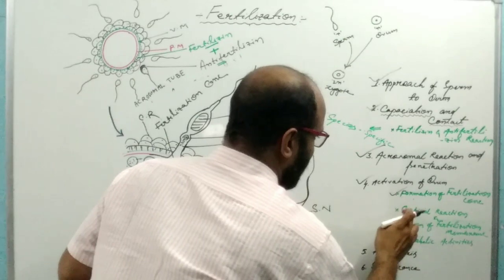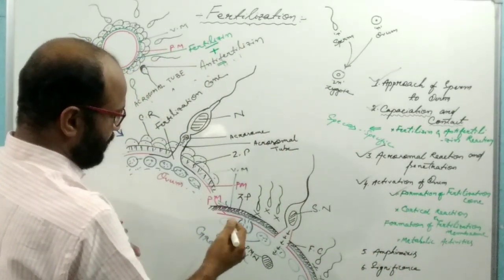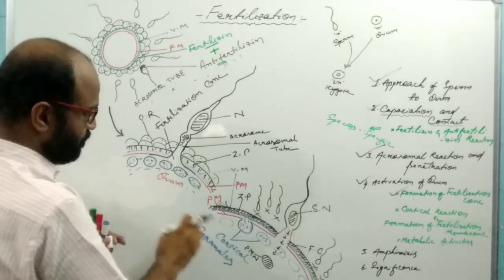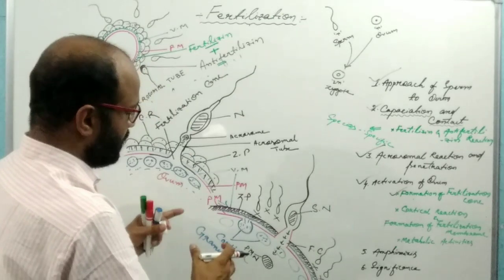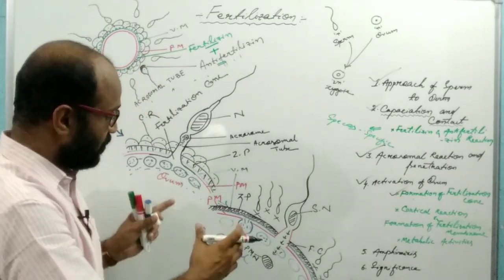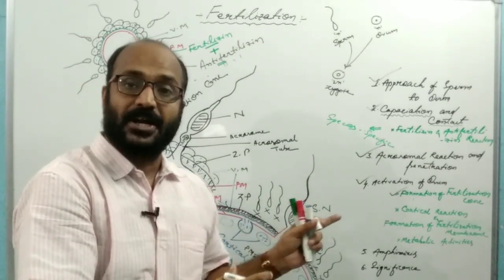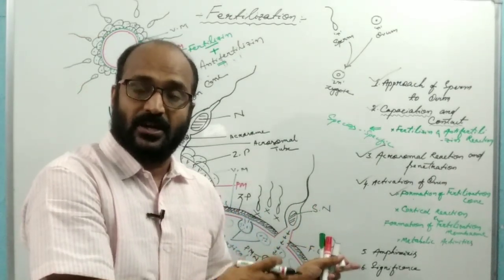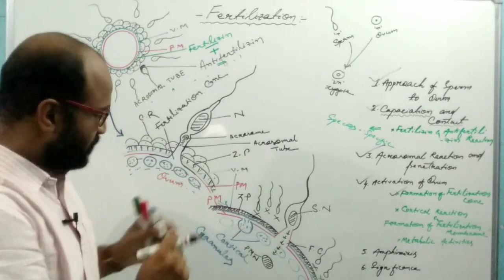Then the cortical reaction, at that time the cortical granules present below the plasma membrane of the ovum fuse with the plasma membrane. This is a very vast topic, but here for the higher secondary student, the topic is conceptual only. You have to understand the concept and the process.